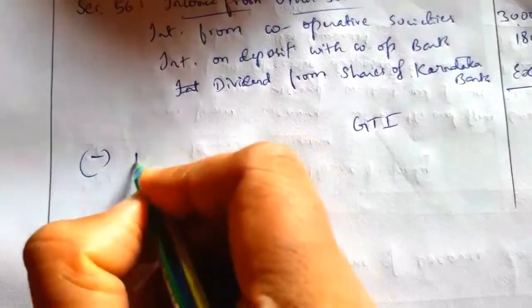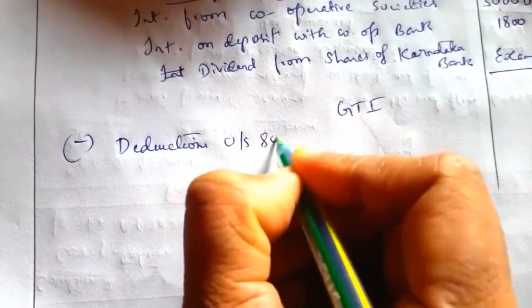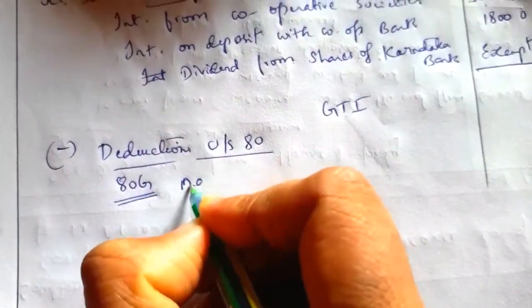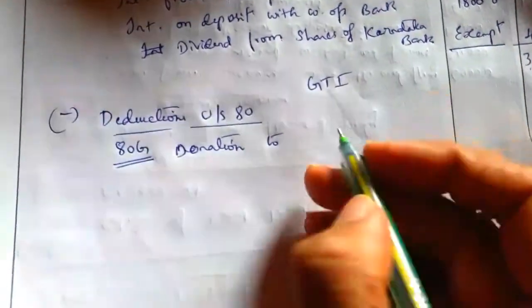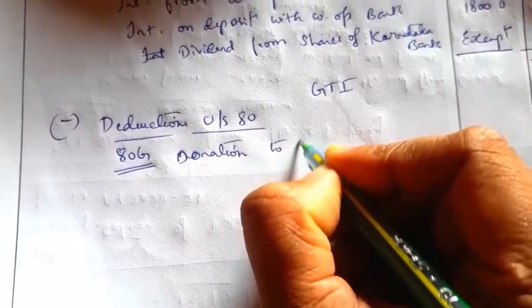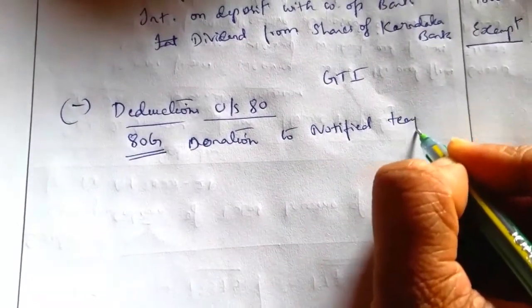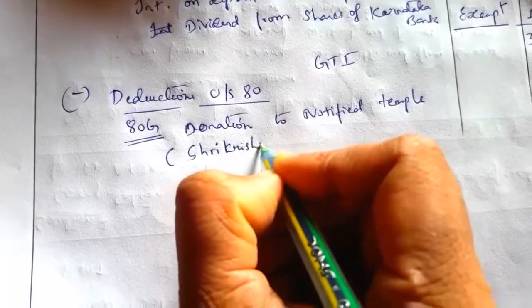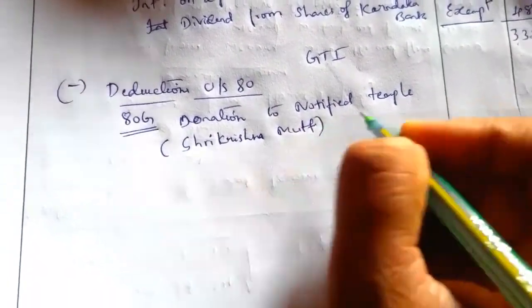So now provide the deductions, allow the deductions under section 80. Under that, the first deduction is 80G, that is donation to a notified temple, Sri Krishna something.